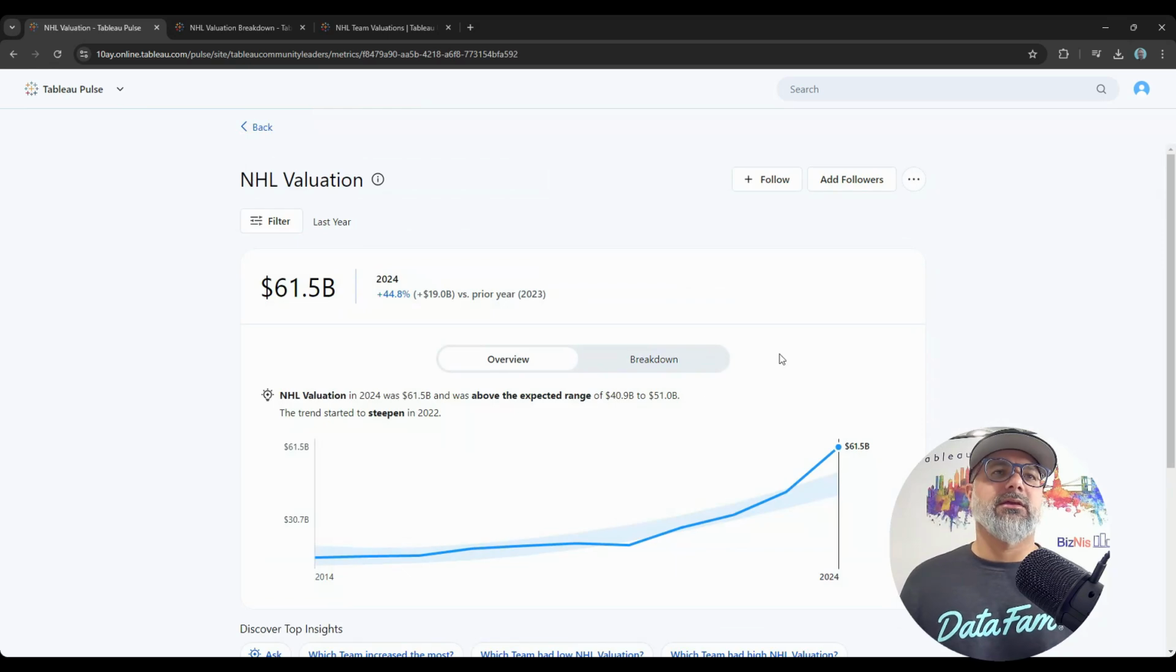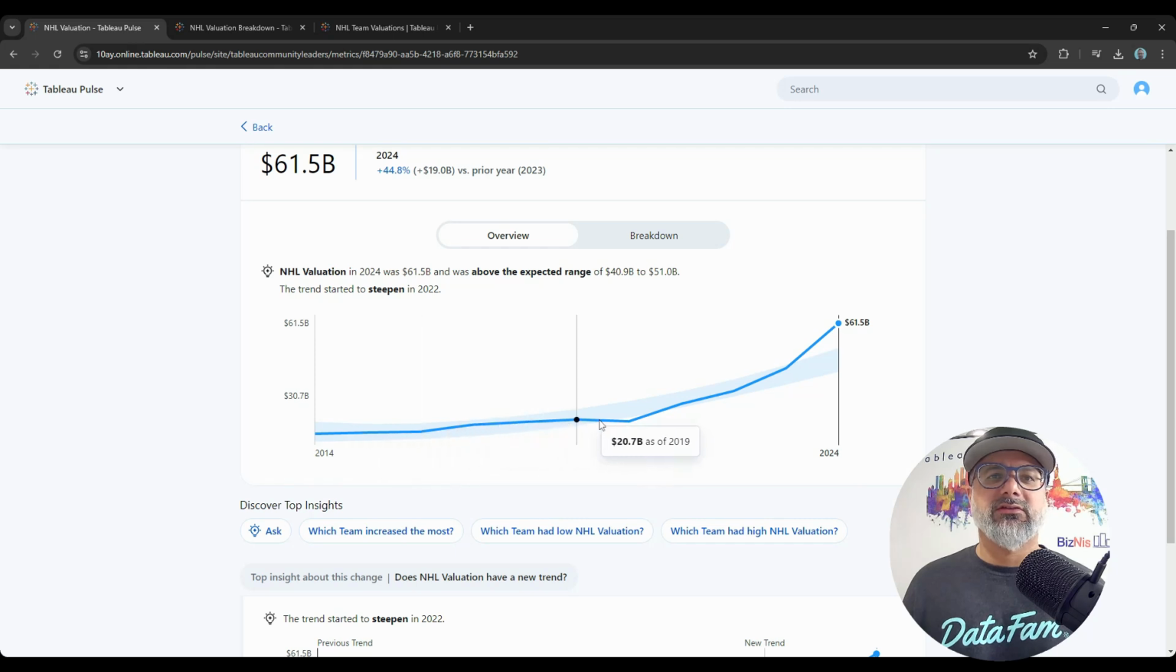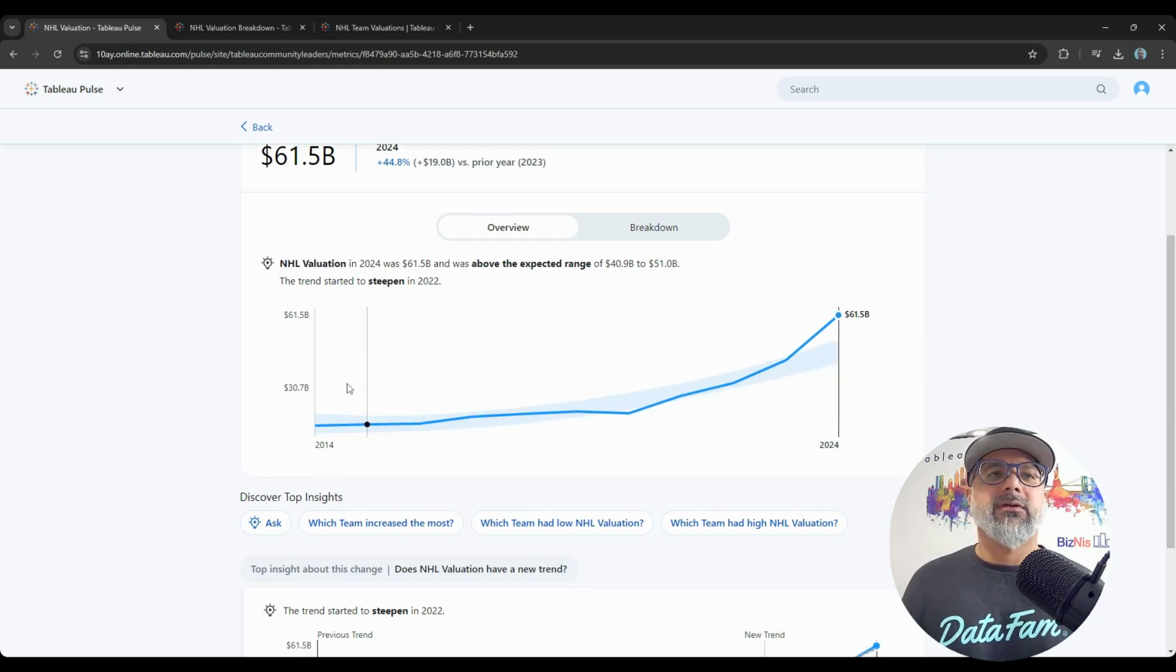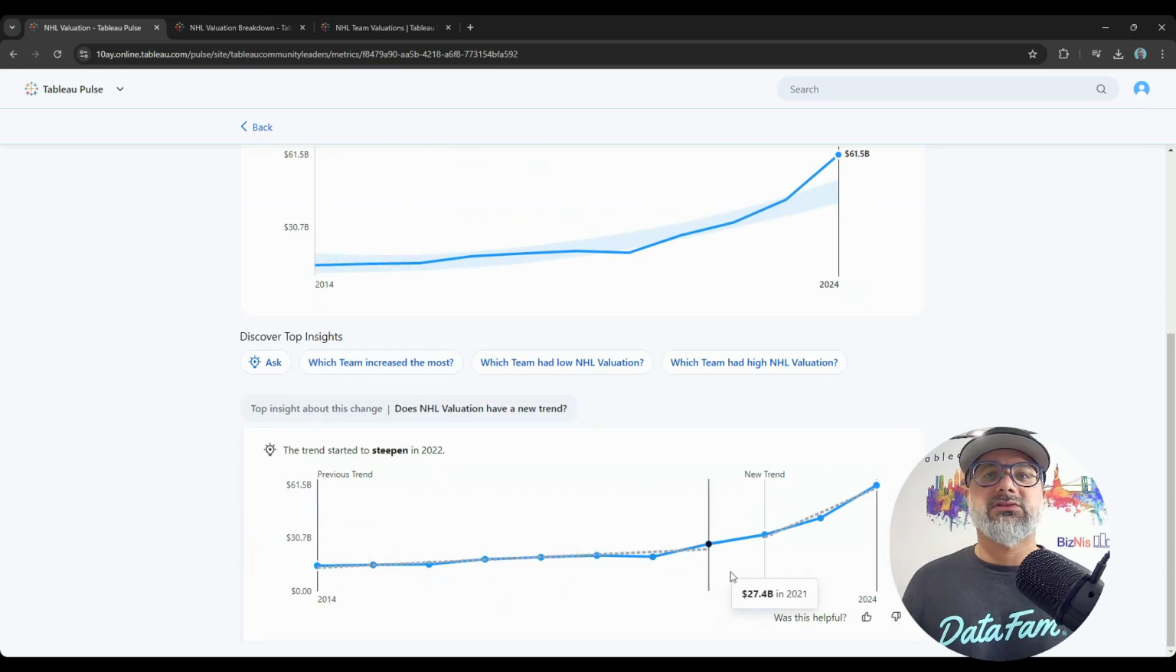And now, what does it give me? So it's showing me overall 61.5 billion, which is up 44.8% from the previous year. So that it shows you that. It shows you the trend. You can hover over to see the values. And it also tells you which year you started to see the trend steepen, in 2022 here.